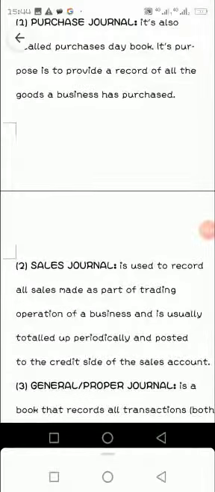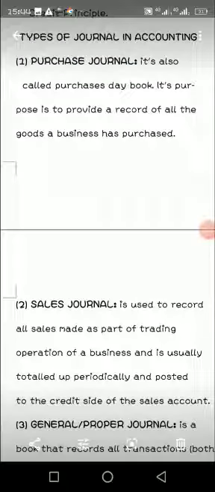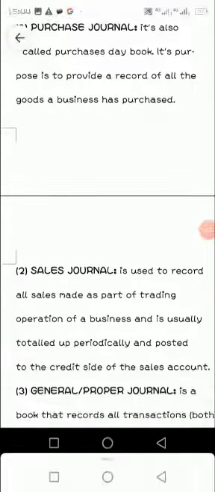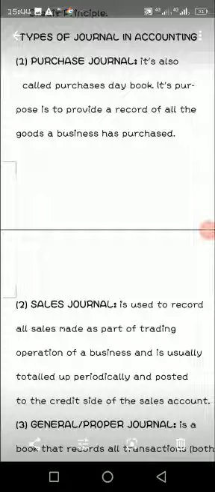The second one is sales journal. This is used to record every sale that you make as a retailer or as a wholesaler. You use it to record everything that you sell in your business. In your business place, you use it to record, putting it down to know what and what you sell, so that you don't make mistakes before you do your normal business account for the day.